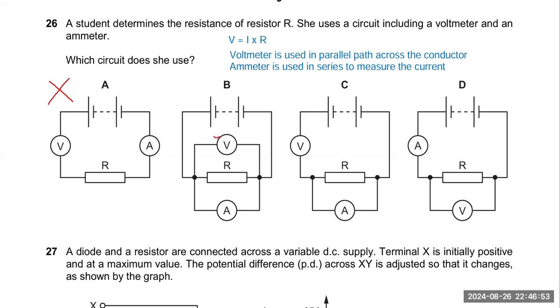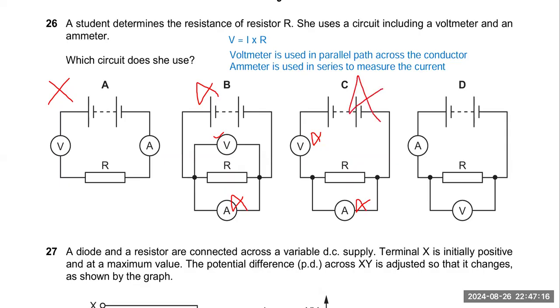This is correct. But the ammeter is also connected in parallel. This is wrong. So this is also an incorrect option. In the next one, the voltmeter is connected in series with the resistor, this is the wrong position. And the ammeter is connected in parallel, this is also wrong.